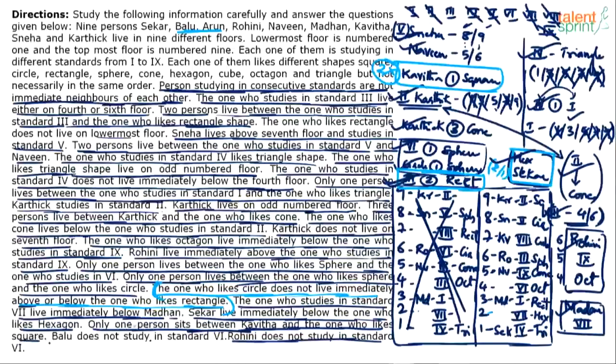And fix the names. We know that Balu does not study in 6th class. So Balu comes here and Arun comes here. Good. And the bad part is we did not read this statement. The one who likes circle does not live immediately above or below the one who likes rectangle. I think this is why it is very, very important to be meticulous, right? I thought all the points that were given here have been represented pictorially. I never noted down that rectangle and circle can never come together. That would have helped us eliminate the beginning itself. However, the final answer is what we have got on the screen now.